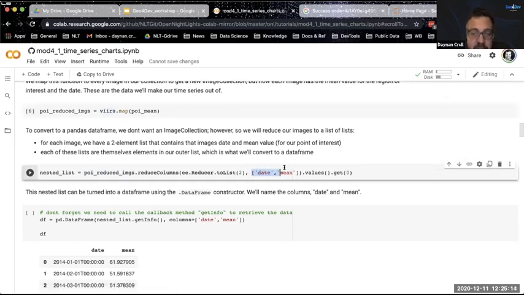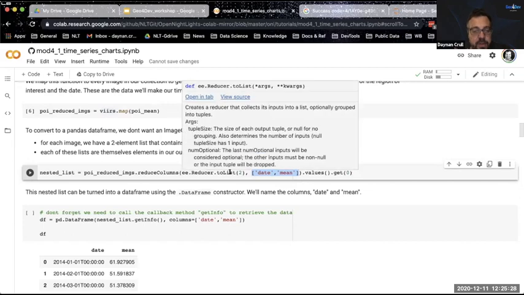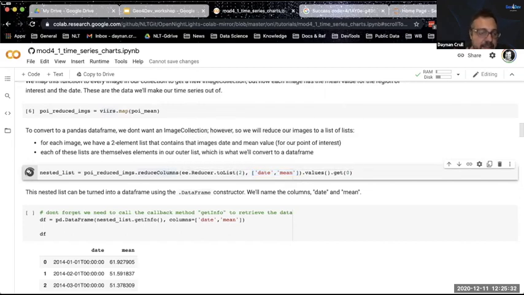So what we get are values, and we're extracting from these images just the date and just the mean. That's all we're interested in. And so we get a list here for each image that has a value for date and a value for mean. And then we're getting the list of all of those, so each image in our collection. Again, it's okay if you don't follow me, but essentially we're getting a nested list.